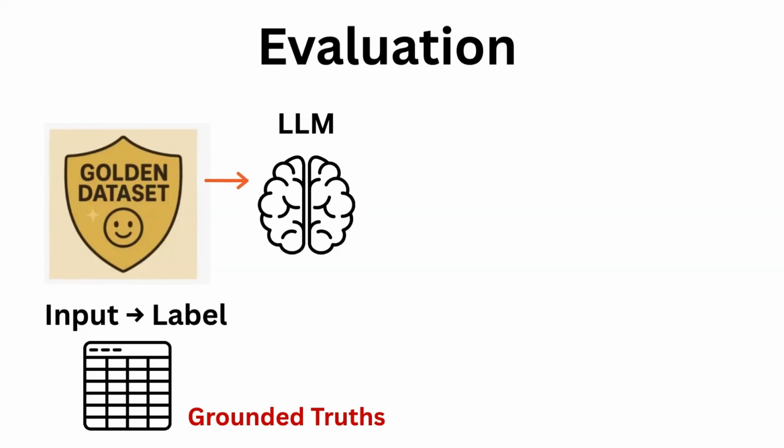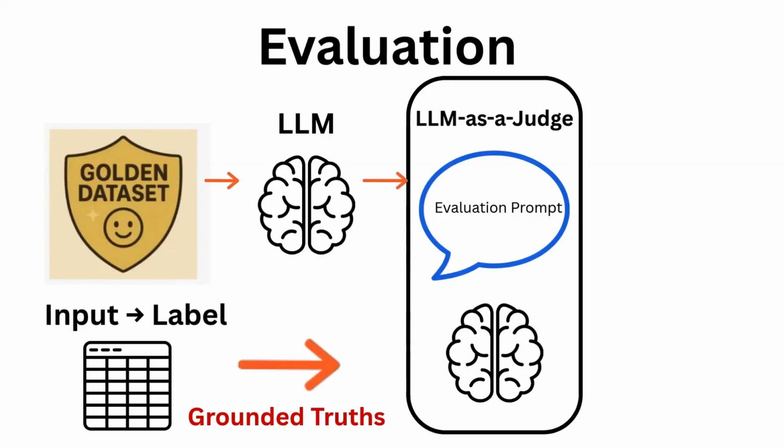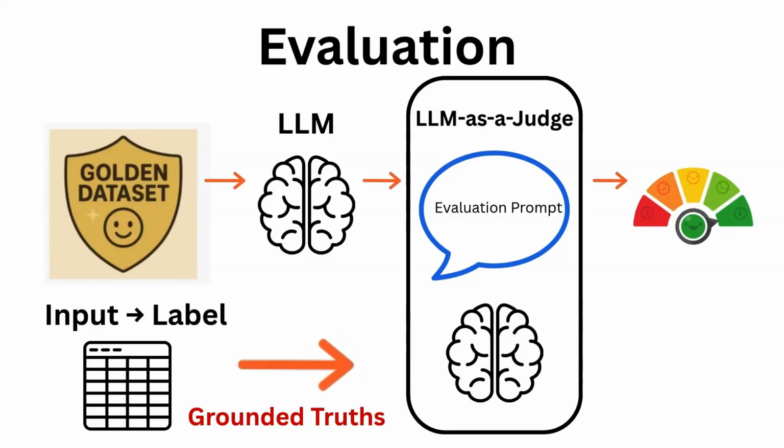Next, we take our inputs from the golden dataset and feed them into the LLM to evaluate. This, of course, will generate a response. We then create an evaluation prompt which combines our generated responses with our golden dataset to output metrics. But don't worry, this looks complicated, but this part will be done for us by using Azure AI Foundry.